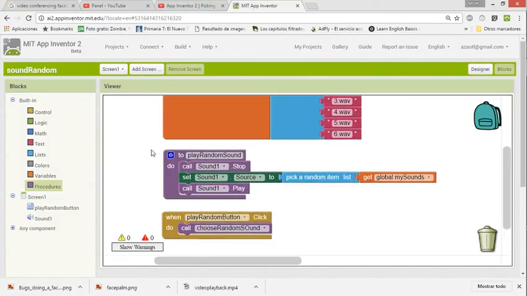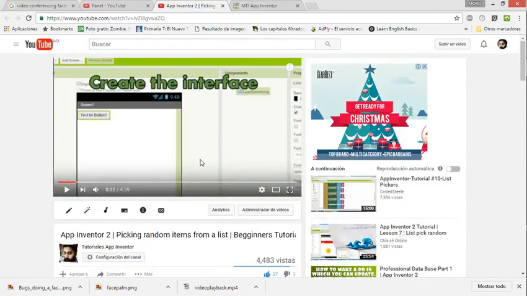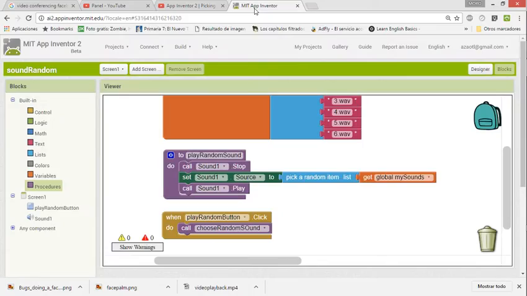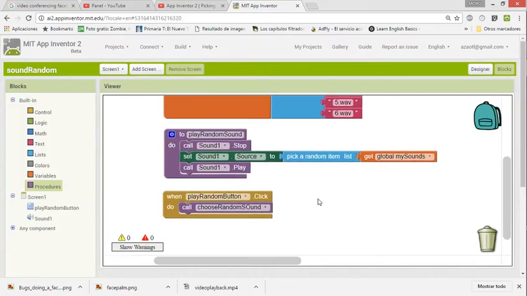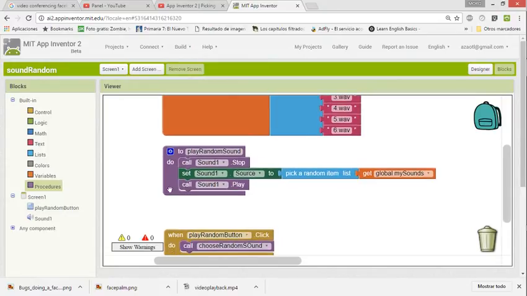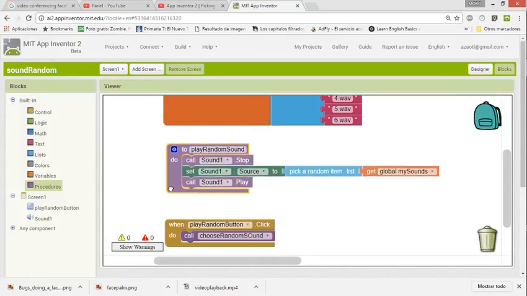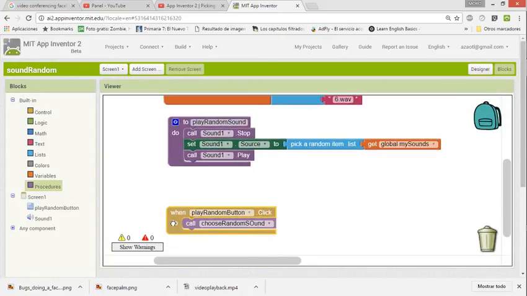Well, now you can use this thing from this video, on how to avoid picking a repeated item from the list. The idea is pretty simple. When you select something, you have to remove it from the list and you have to have another list. So if you check the video, I guess you can do it like that.